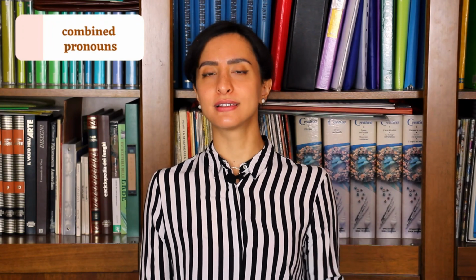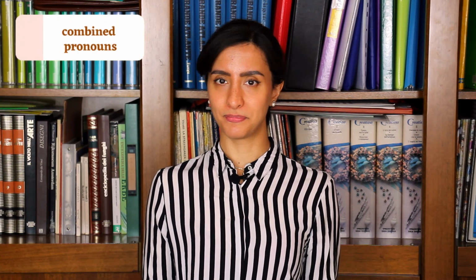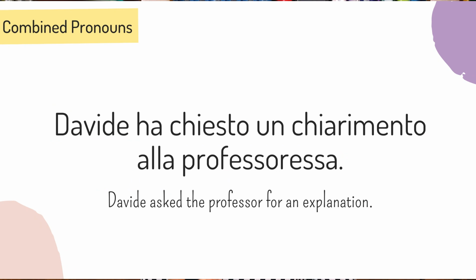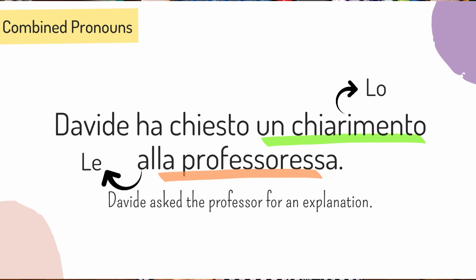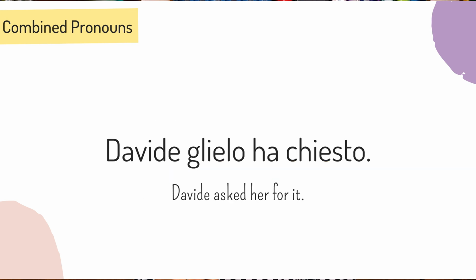I'll give you another example to practice one more time. Number 9. Davide ha chiesto un chiarimento alla professoressa. What's the direct object and what's the indirect object in this sentence? Un chiarimento is the direct object and alla professoressa is the indirect object. So the sentence turns into Davide glielo ha chiesto.